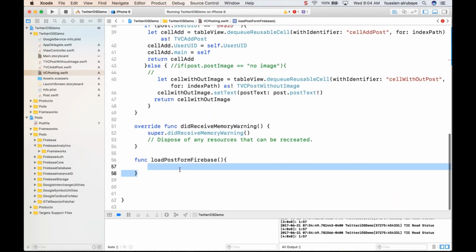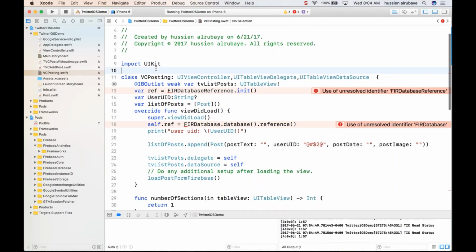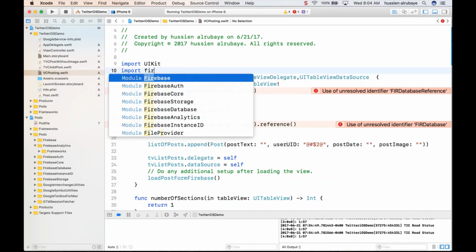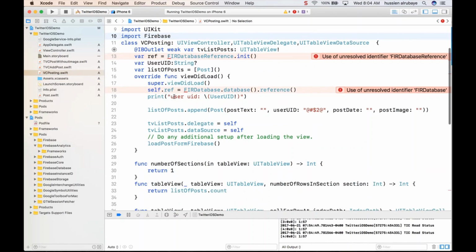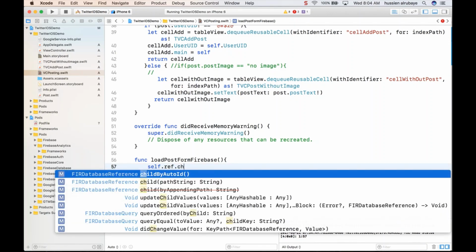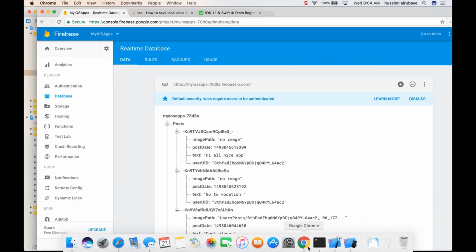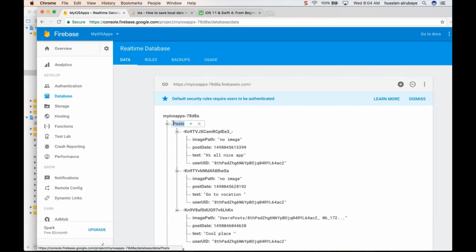So okay, I'm saying, hey, self.reference.child, I want to listen for the child. It showed me an error. Why? Okay, because I need to import Firebase. So now it should be good. So Firebase reference child, I want to listen to the child. Which child? This one, named post, that has all the information about the posts.